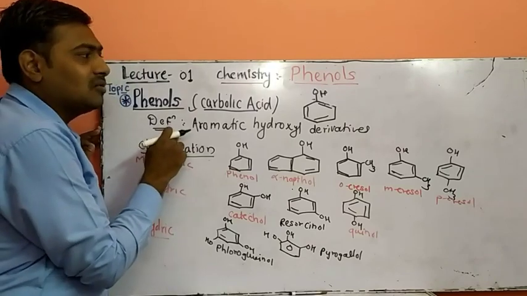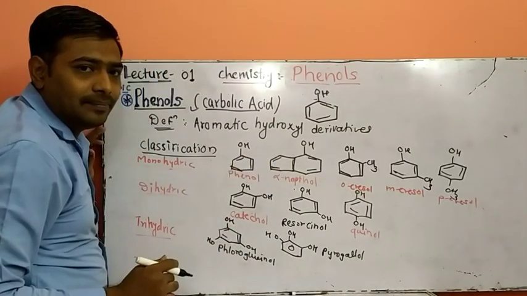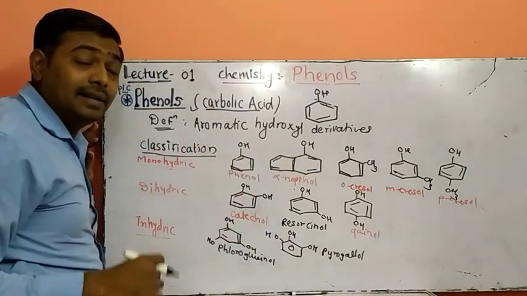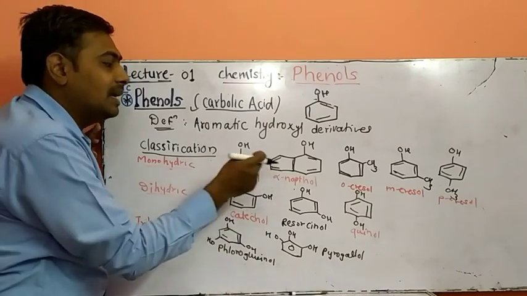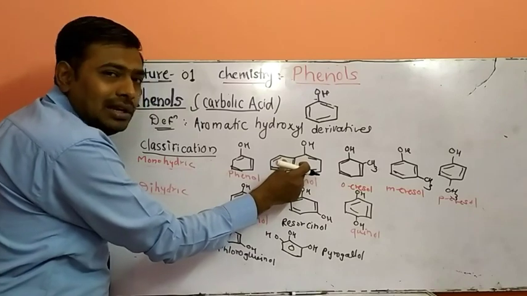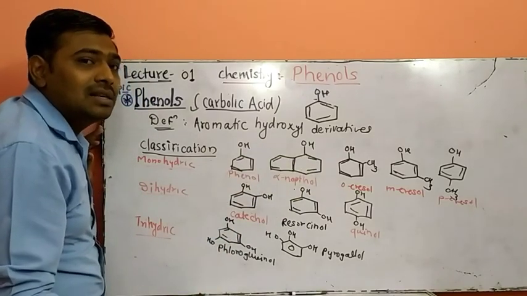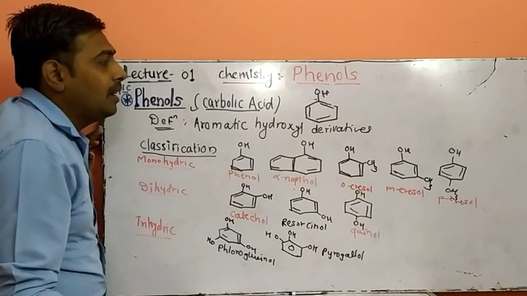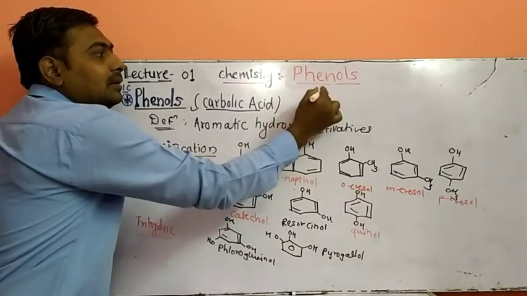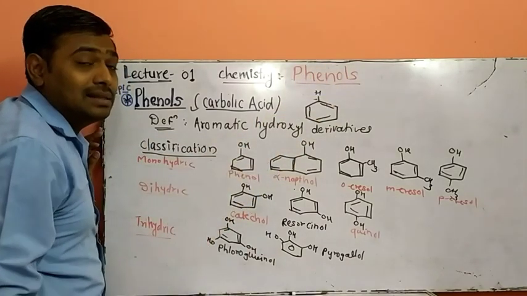So definition: what is phenol? Any aromatic ring may be benzene, naphthalene, or anthracene. When there is one ring, it is called benzene. When there are two rings, it is called naphthalene. When there are three rings, it is called anthracene. The benzene ring contains 6 hydrogen atoms.